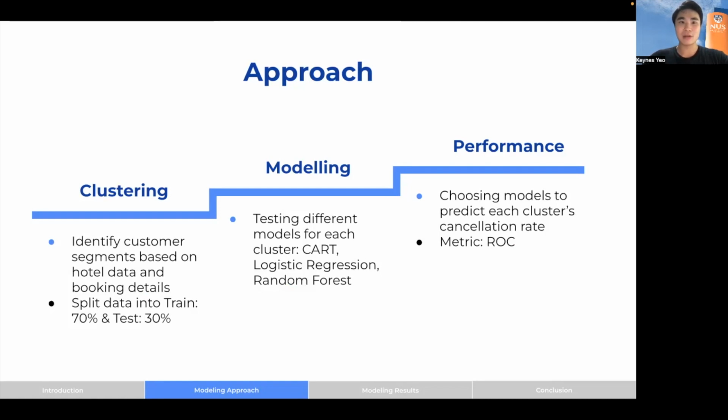Do note that it is imperative that we balance out the penalty for false positive cases and the benefit of overbooking, as they could affect customer satisfaction should the algorithm be too robust and overbook guests. Lastly, to evaluate the performance of the models, we will be using the ROC curve and confusion matrix to choose the final model for each cluster.